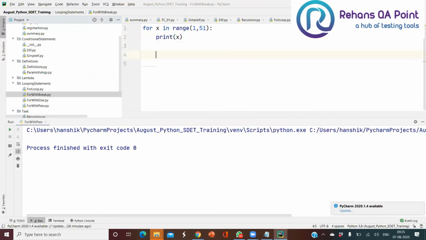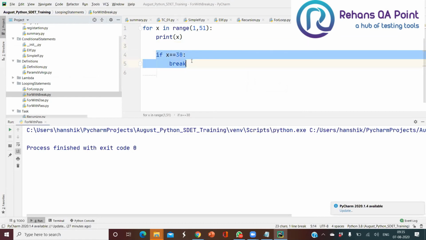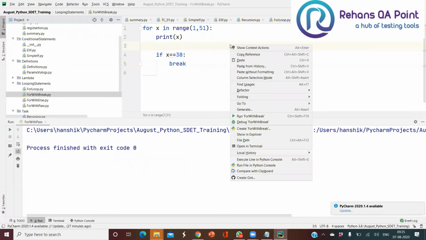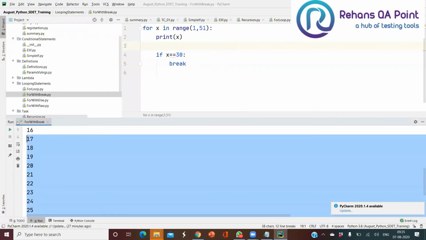So once I meet my x value, if x double equals 30, I want to break out of the loop. Okay, so the keyword I have to use is called break. So once x equals 30, the loop is going to break out there. You cannot go further. So run this. Now see, the loop has executed only till 30.